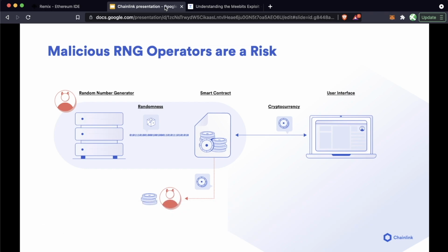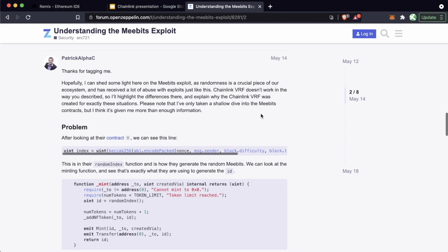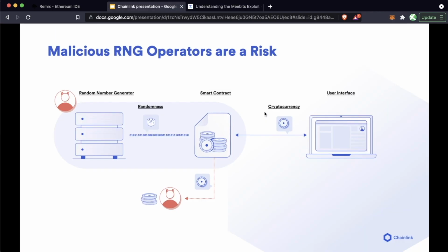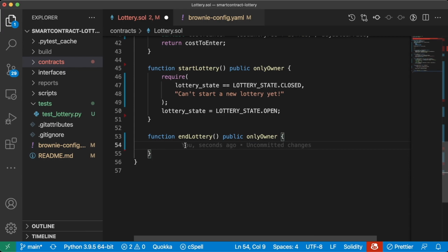And this isn't even a fairy tale. At the time of recording, about 2 weeks ago, I did a rundown on an exploit where a protocol used insecure randomness and got hacked for $700,000. So I am going to show you this insecure way first. And the reason that I'm going to show you is that it is a quick and dirty way to get a pseudo random number, but please do not use this in any production use cases. I'm going to show you a method that's often used to teach people how to get random numbers, and then we're going to explain why it's so vulnerable and not a good method of randomness.